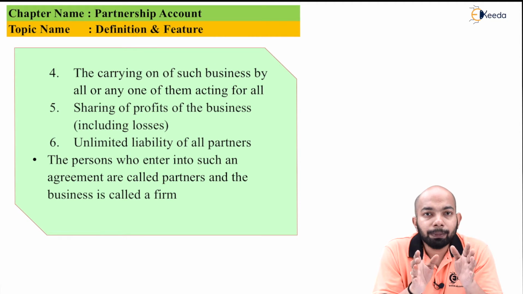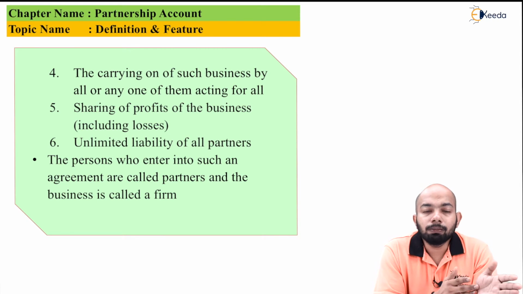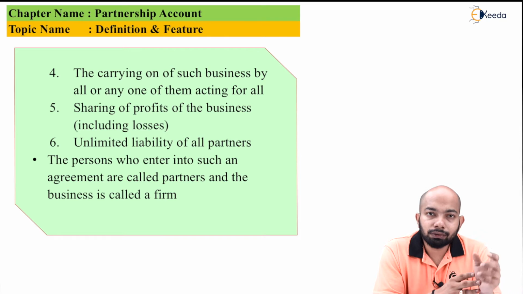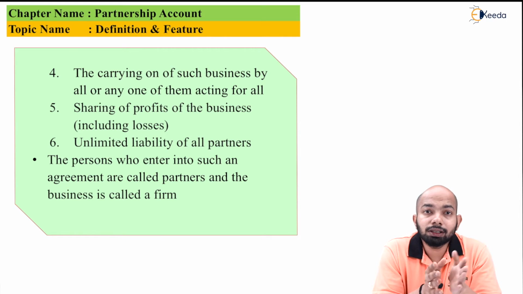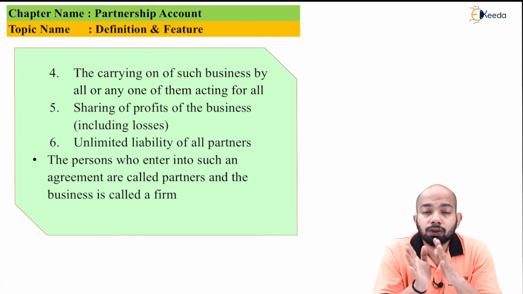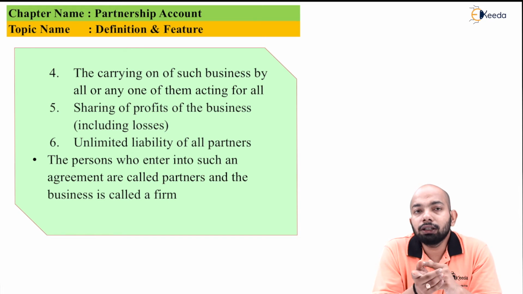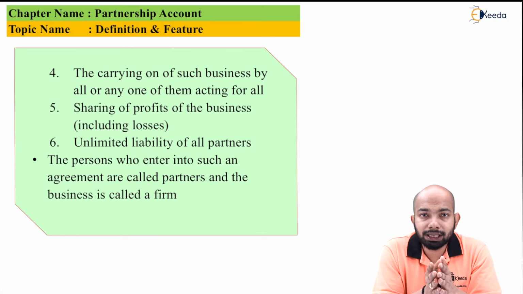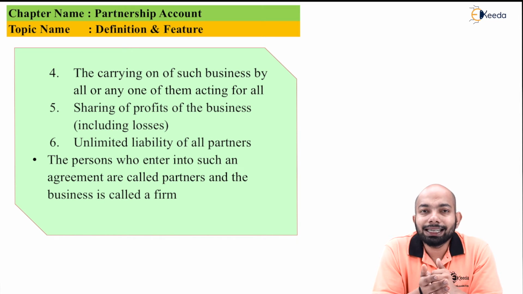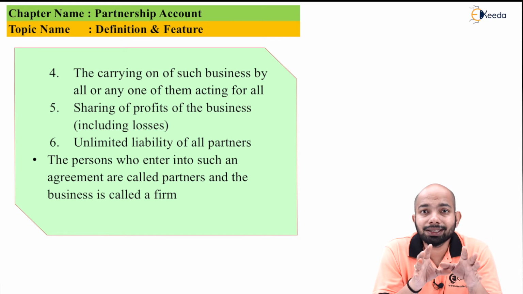That means the 10 lakhs capital you've invested will be taken from you, it won't be given back to you, and that amount will be moved to bear the losses. Or rather, if the loss is around 1 crore and you have another 6 people as partners, 10 lakh each, which brings the total to 60 lakhs. So out of that 1 crore loss, 60 lakhs will be taken from the partners' capital and that liability will be paid off. The other 40 lakhs will be paid off by selling the assets, or whatever the case may be, as per the partnership deed, or as per how the business reconciliation, merger or acquisition is done for that specific business. So these details are really important.